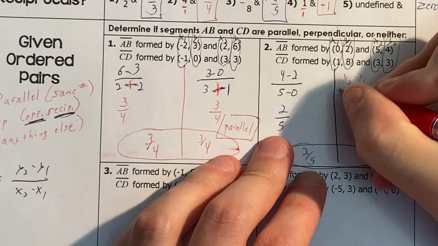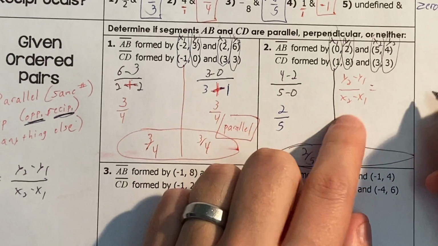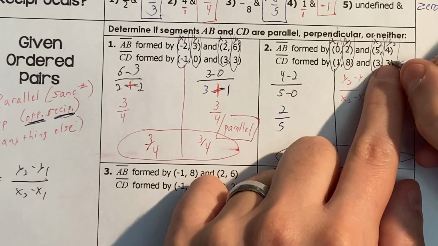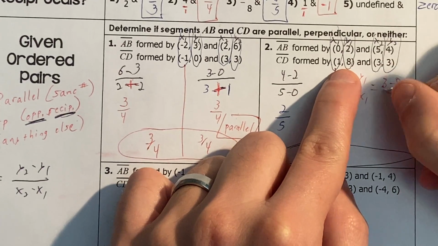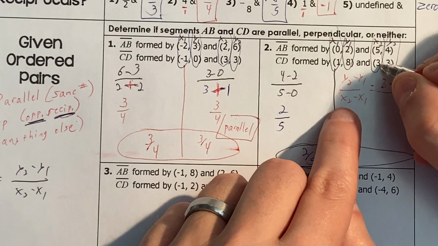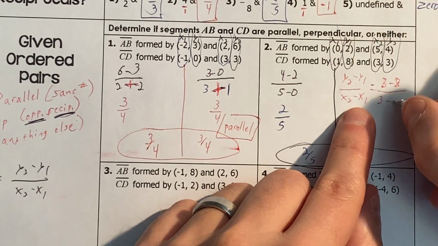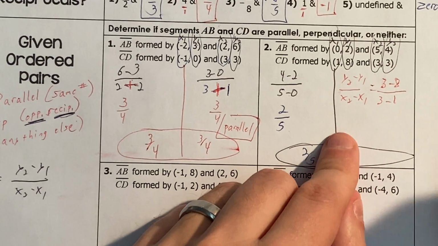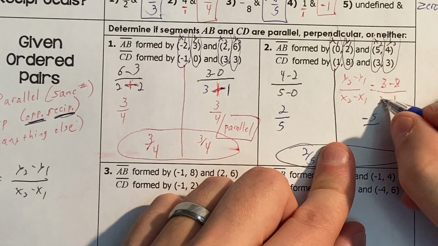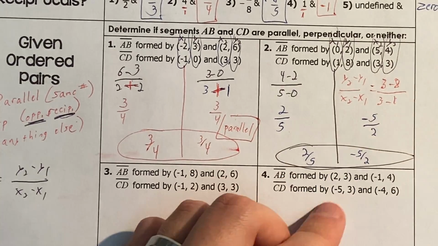For the other one, y2 minus y1 over x2 minus x1. So y2 is 3, y1 is 8, x2 is 3, x1 is 1. 3 minus 8 is negative 5. 3 minus 1 is 2, so negative 5 over 2.